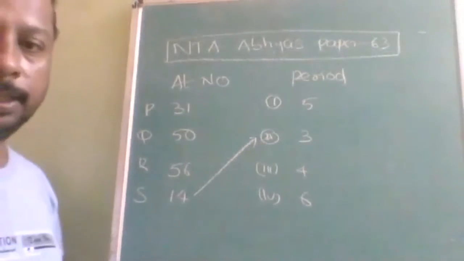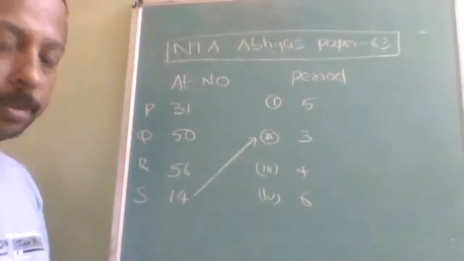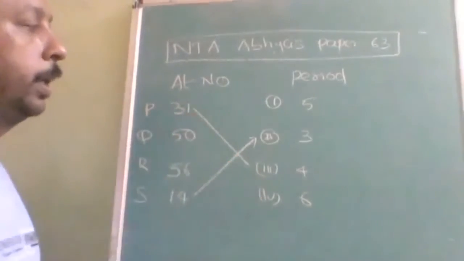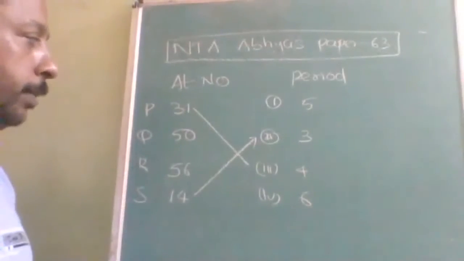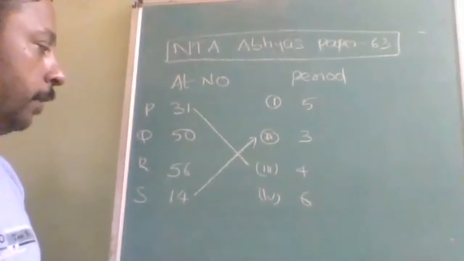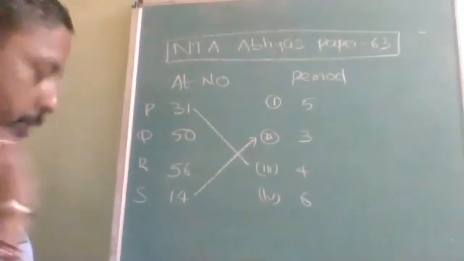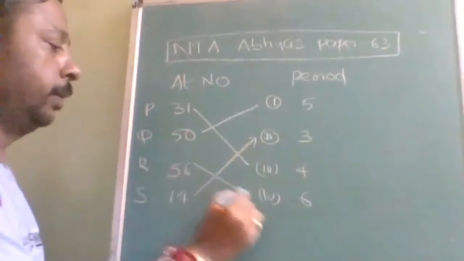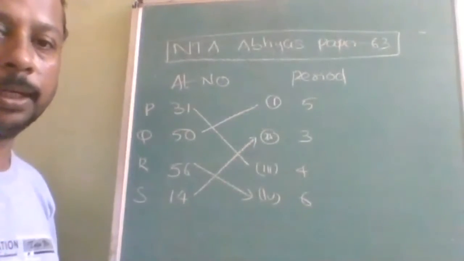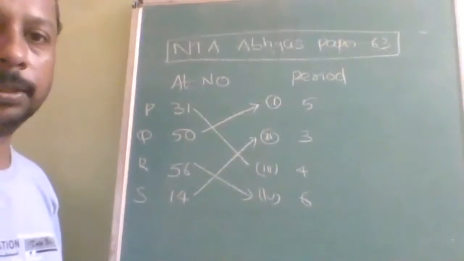Then what can be the next one? S will be 2. Then P will be what? P will be second lowest. Okay, like this, instead of going as per the method, you can directly go for the shortcut. Q will be what? Second highest. Okay, Q will be 1 and R will be 6. So without knowing the periodic table also, you can directly identify based upon the atomic numbers. Okay. So this is the answer.